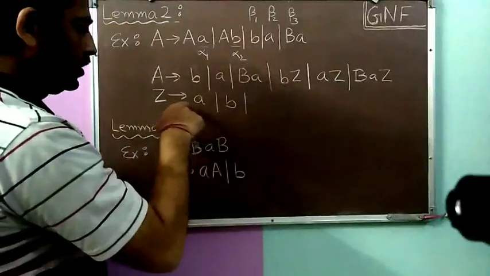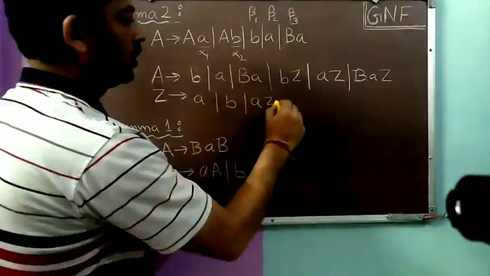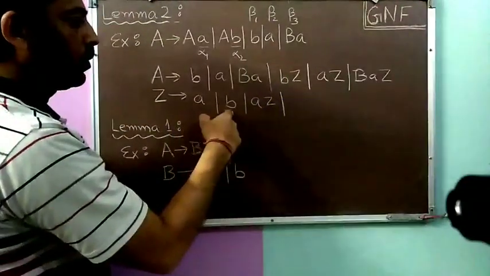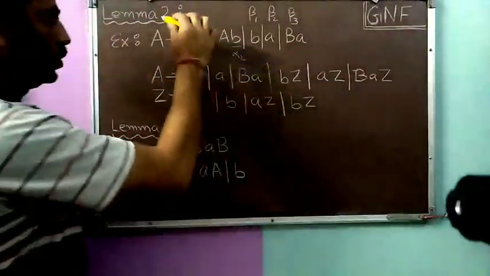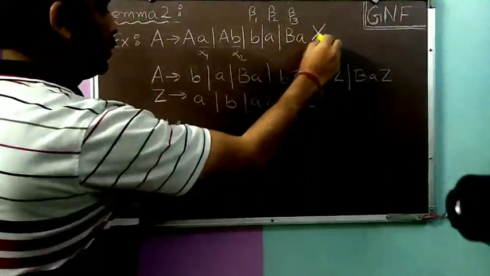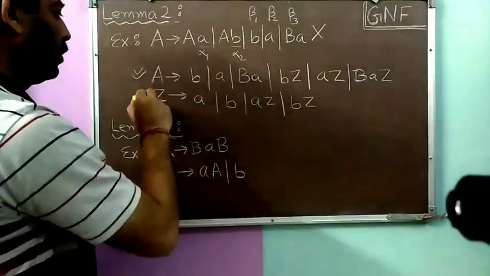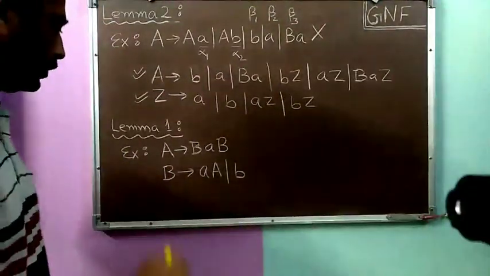So Z to A is a production, so Z to A Z will also be a production. Z to b will be a production, then Z to b Z will also be a production. So in this manner, we can remove all these A productions, and these A productions and Z productions we can add to the equivalent grammar.